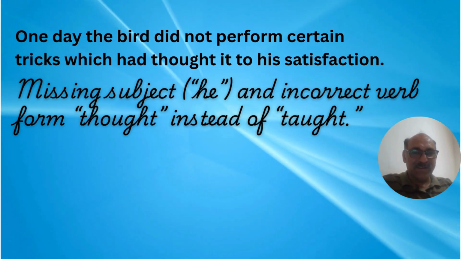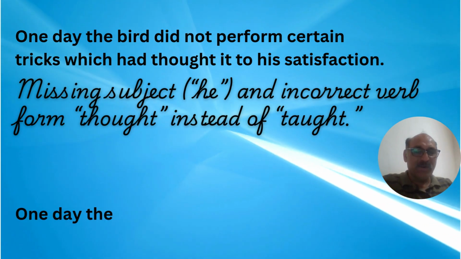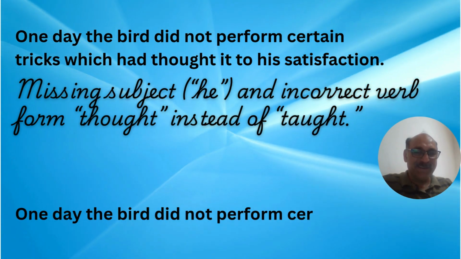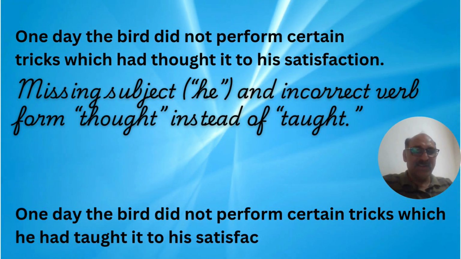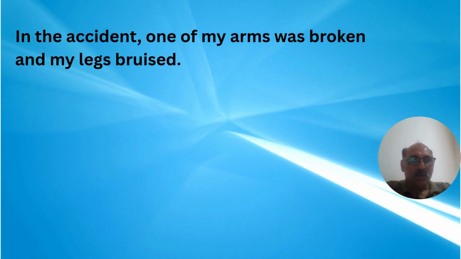So the correct sentence would be: one day the bird didn't perform certain tricks which he had taught it to his satisfaction.